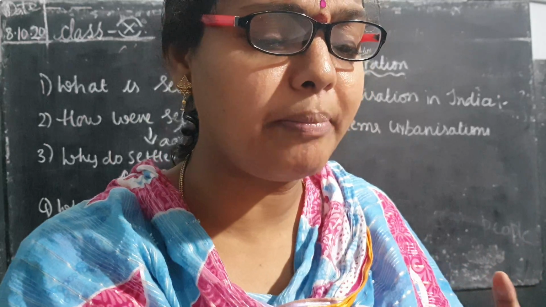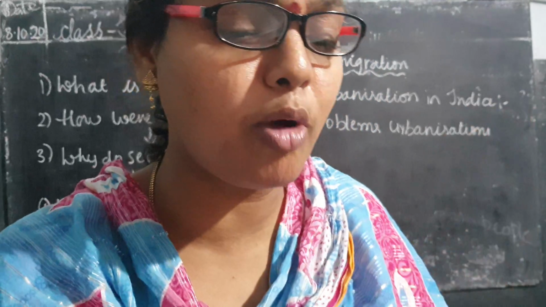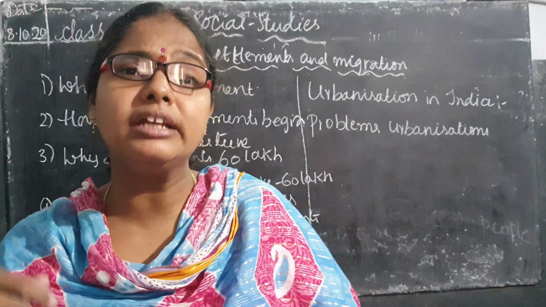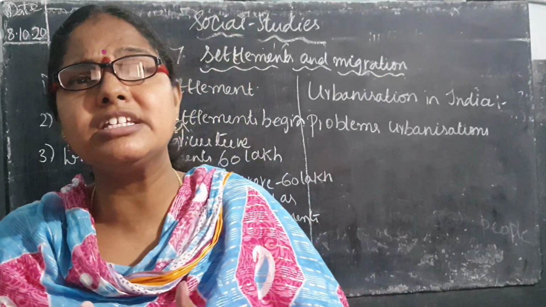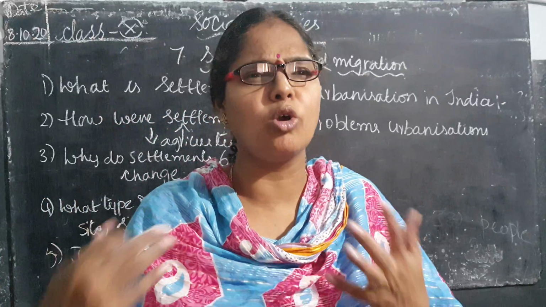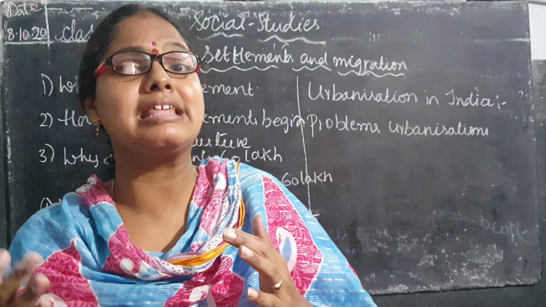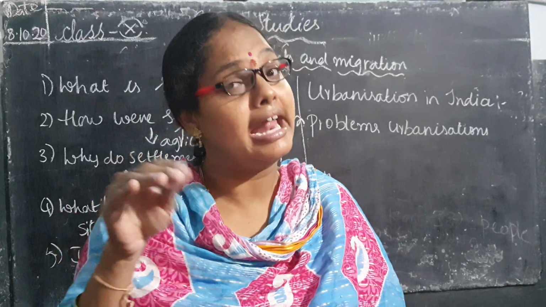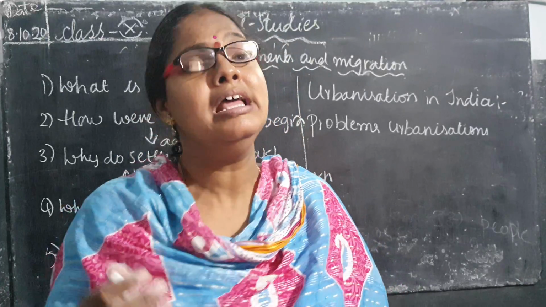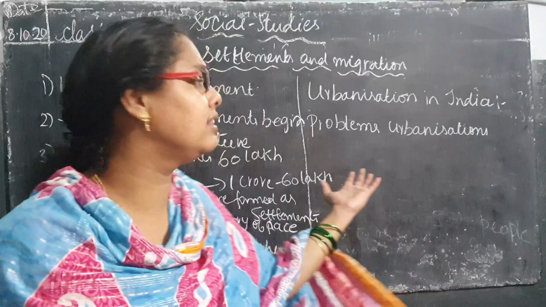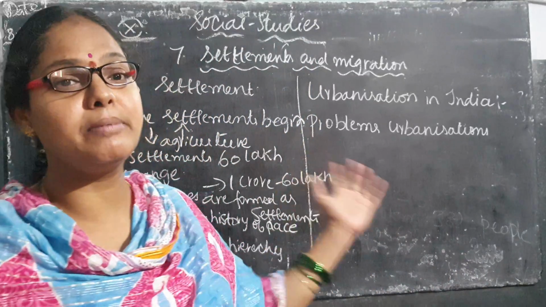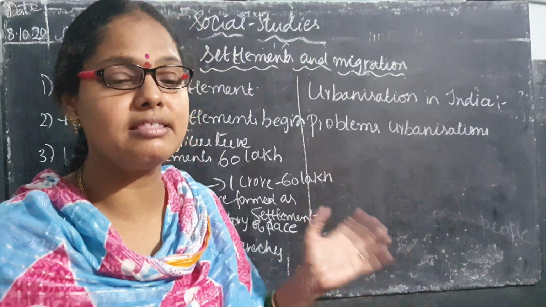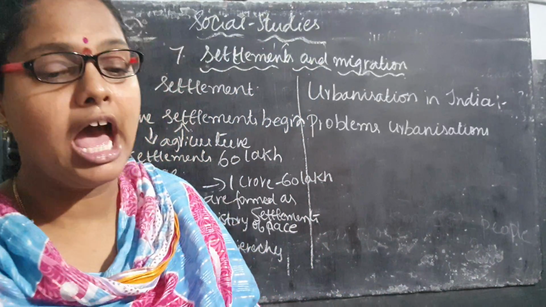But as a result, what happened? Vehicle use will be increasing, urban air pollution will also increase, and health problems will increase. Due to that, the climate will also change. Why will the climate change? Because of air pollution and water pollution. For example, industries and factories are releasing their chemical water into the rivers and lakes, and at a particular time the water will be polluted. These are all the problems we find in urbanization. When more people are living in the cities and towns, they will be facing the problems of urbanization.